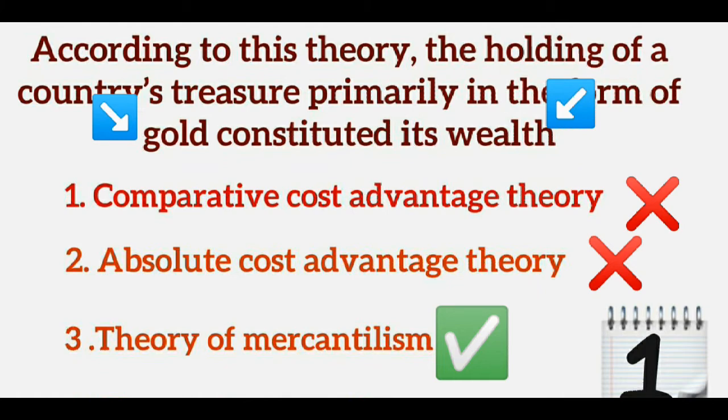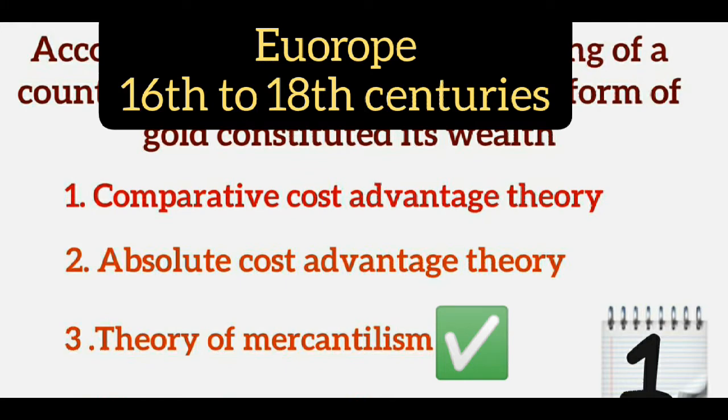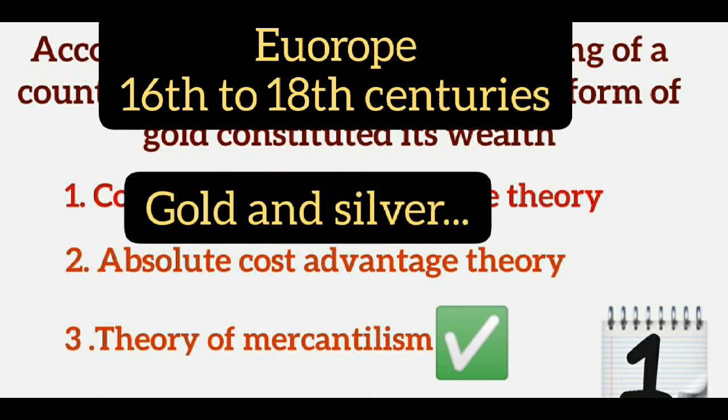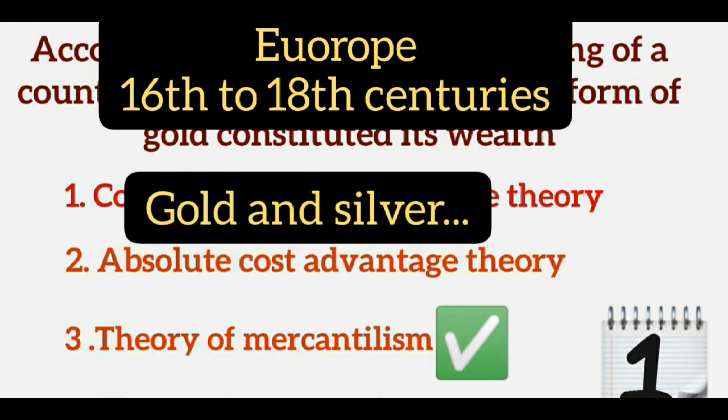And when we talk about the theory of mercantilism, it was an old theory of international trade which was prevailing in Europe from the 16th to 18th centuries. In that period, the mercantilists strongly believed that a nation's wealth and power is measured by the amount of its precious metals holding such as gold and silver. So in order to increase the holding of gold, the government of that time introduced a policy which encouraged export and discouraged import. And this is the more important concept about the theory of mercantilism.